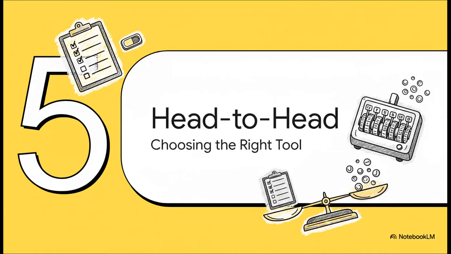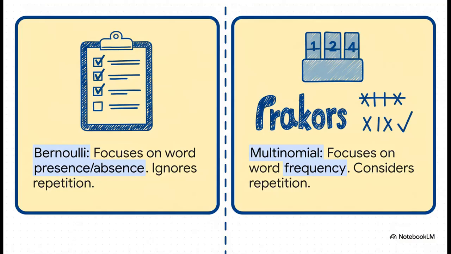So we've got our two main players, the checklist and the tally counter. And this brings us to the big question. How do you know which tool to pull out of the toolbox for your project? Let's put them head to head. This really lays it all out. Bernoulli is purely binary, 1 or 0, yes or no. Its entire focus is just on whether a word is present or absent. Multinomial, on the other hand, deals in frequency counts. It's all about how often words show up, which means, crucially, it cares about repetition.